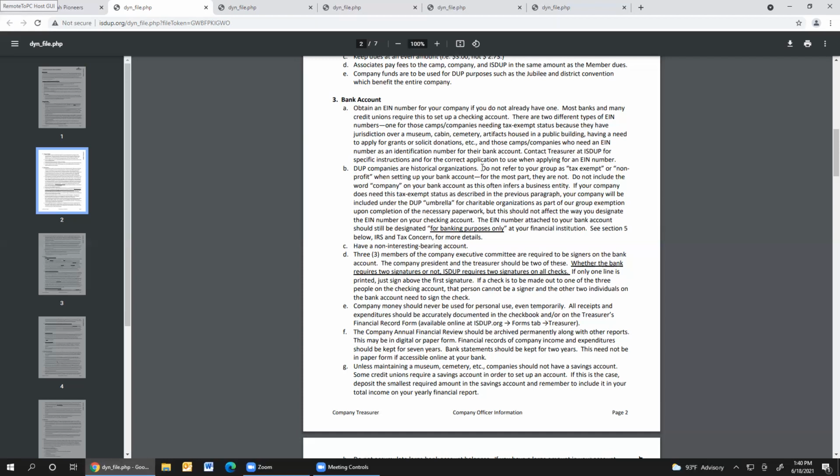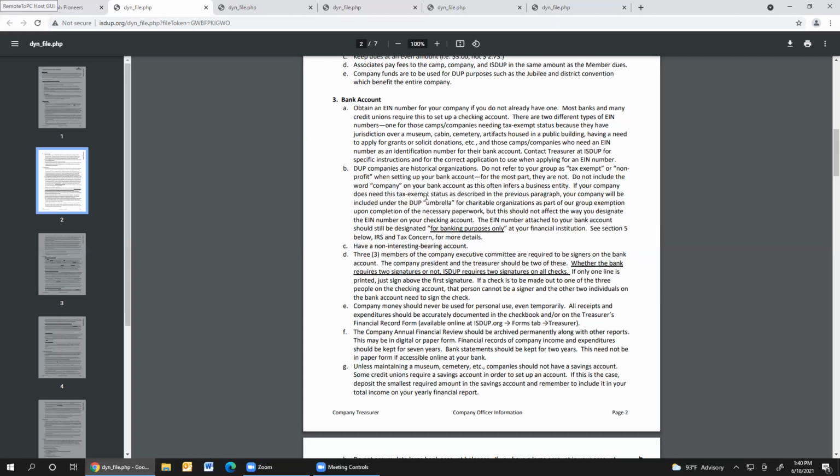In the case of my own camp, they require a $5 amount in a savings account. So we keep that amount in there. We don't draw from it. We don't add to it. And every year when we do our financial report at the end of the year, we just have to remember to add that $5 into our total so that our totals match what we have in our bank statement. But that's a possibility as well.